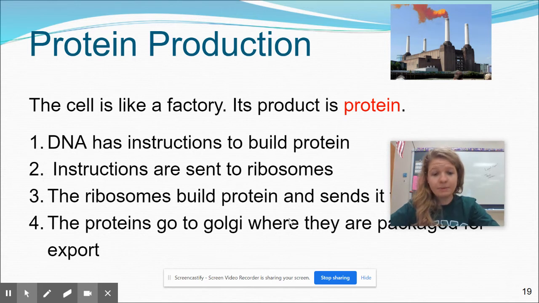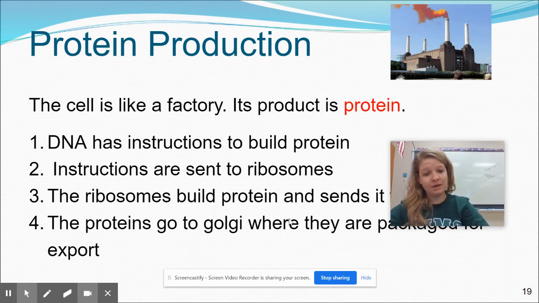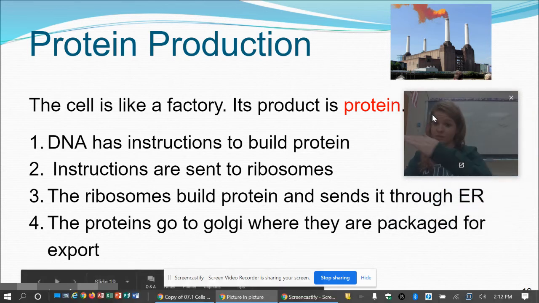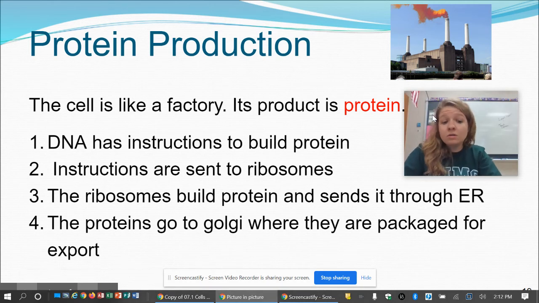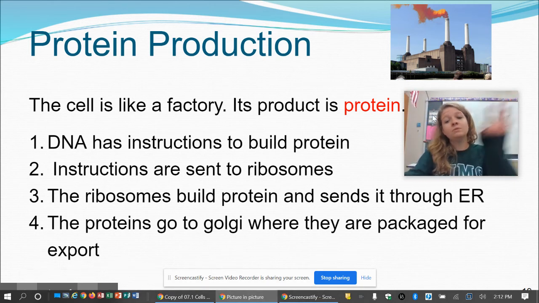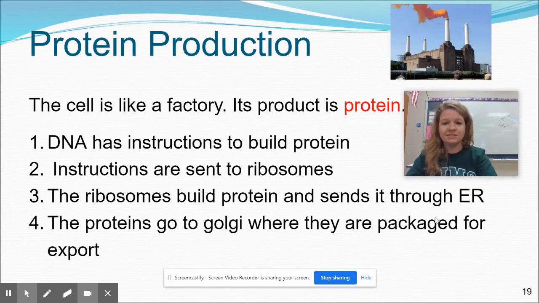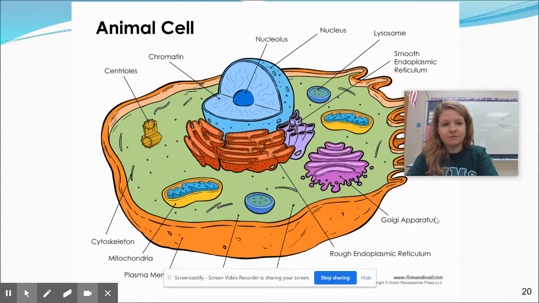One also important thing to remember about cells is it's all about proteins. Cells are like little protein making factories. The DNA has the instructions to build proteins. Those instructions are then sent to the ribosomes. The ribosomes build the proteins and send them down through the ER, that transportation highway. And the proteins go to the Golgi, where they are then packaged and shipped to other parts of the cell or other parts of the body. That's protein. You should know the steps of protein synthesis right now at this level.